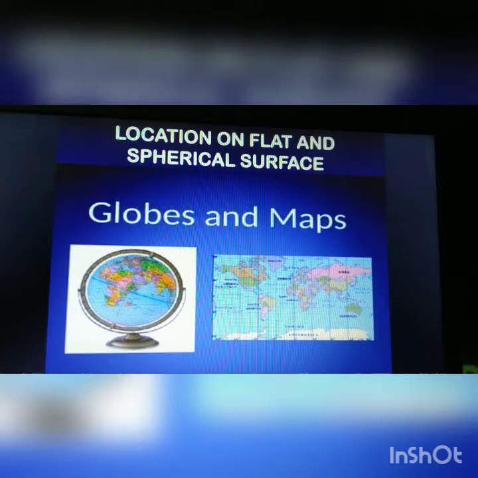Therefore, in order to know the location and direction of a place on the surface of the earth, we have to develop some method or technique. We have to find certain points or lines which can be used as a reference of location, so that we can locate places on earth.